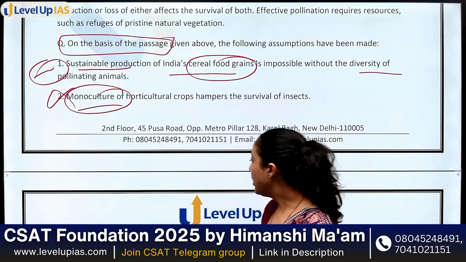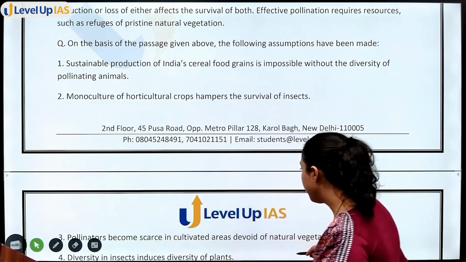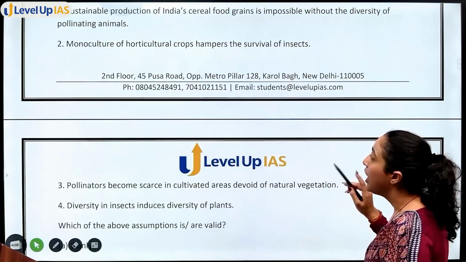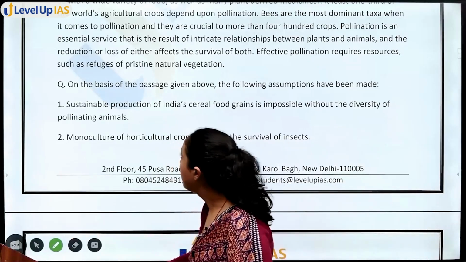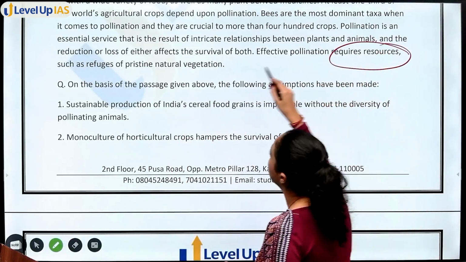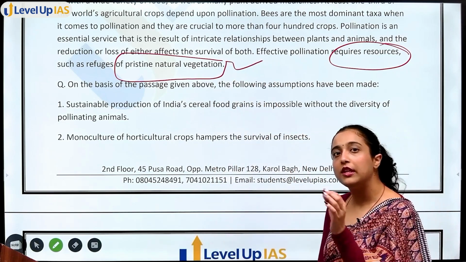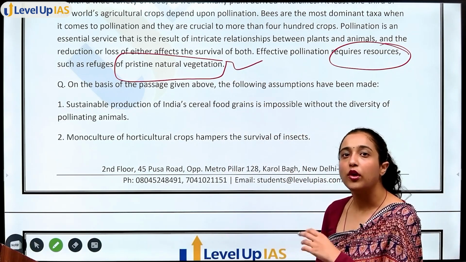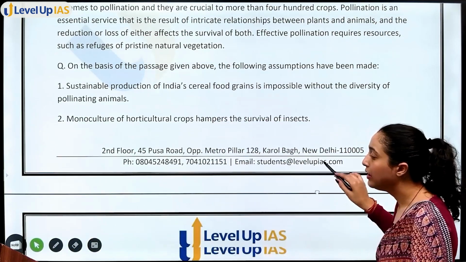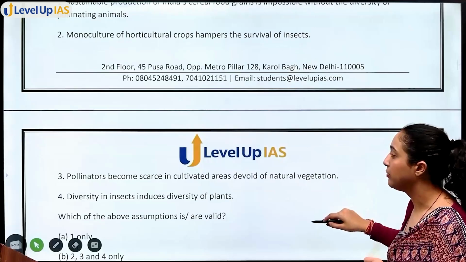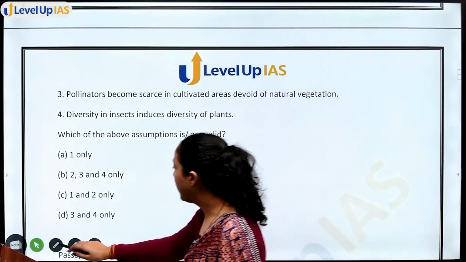Next you have: pollinators become scarce in cultivated areas devoid of natural vegetation. See, what did we just read? For pollination, we require resources, pristine natural vegetation. So obviously if natural vegetation is not there, pollinators become scarce, meaning limited. Pollinators become scarce in cultivated areas devoid of natural vegetation.